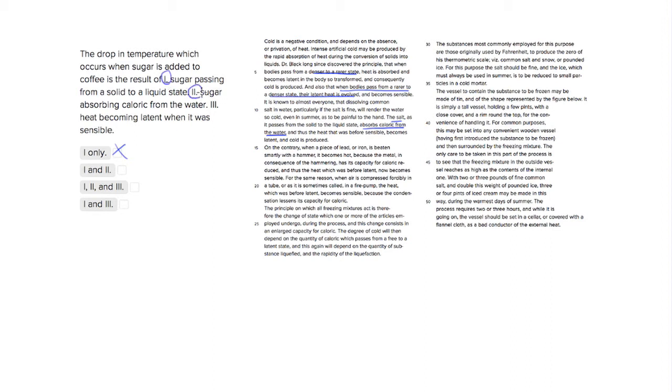And what about three? So three tells us heat becoming latent when it was sensible. And we saw this already. So the latent heat is evolved and becomes sensible. And we also see that heat is absorbed and becomes latent in the body, so it transforms. So we do see that concept of latency does hold true. So they're all going to be true. So choice C is our answer.